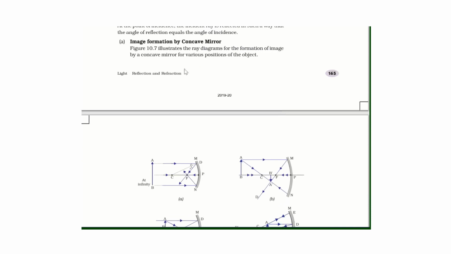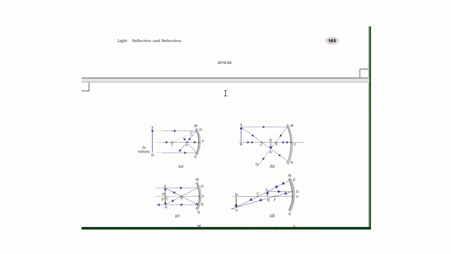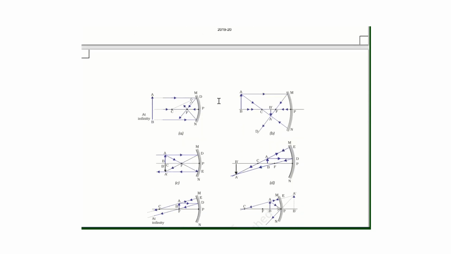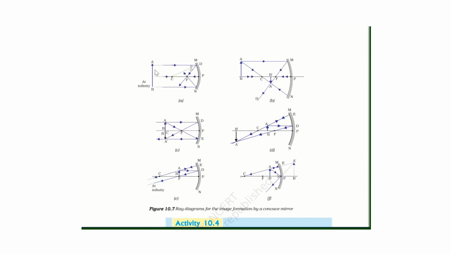Now we will discuss the image formation by a concave mirror. We will use these rules to find out the position and nature of the image formed by the concave mirror. First is, when the object is placed beyond C, that is at infinity.